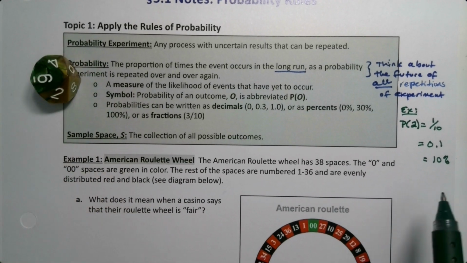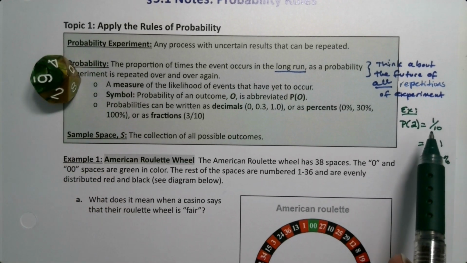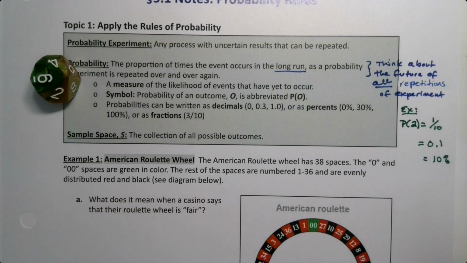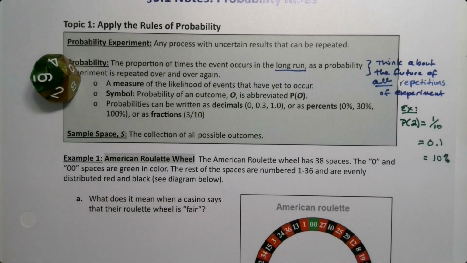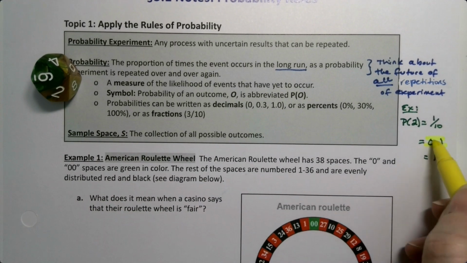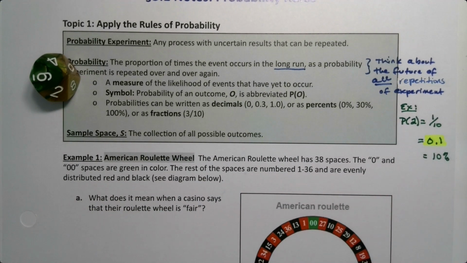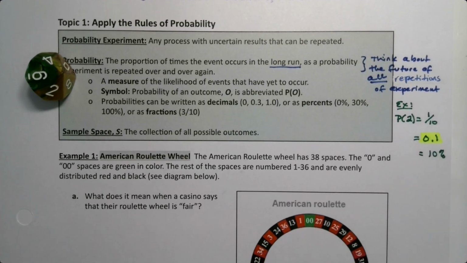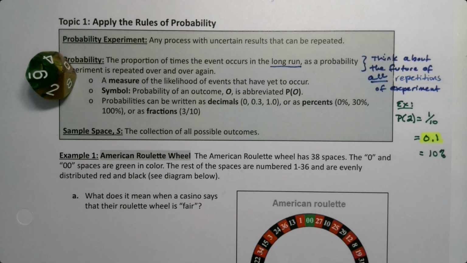We use fractions a lot for basic problems like dice and coins and things. But honestly, of these three, the one that we use the most often is decimals. Percents are just decimals written in a way that we can explain them in English. That's all percents are. So percents are kind of decimals on steroids. So decimals are the most mathematically useful, so they're the ones we use the most.